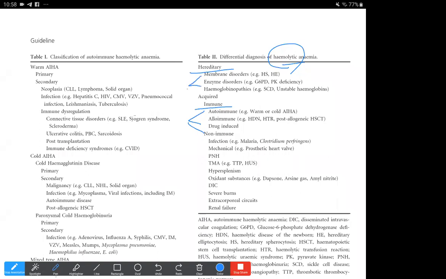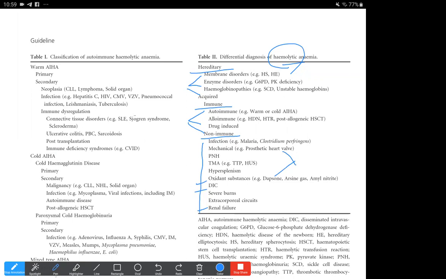And then in the non-immune component, there's a wide range of problems that could be associated with hemolysis: renal disease, DIC, oxidant stress. There are a large number of non-immune causes, including chemical and mechanical stresses, and also physical stresses like long distance running.